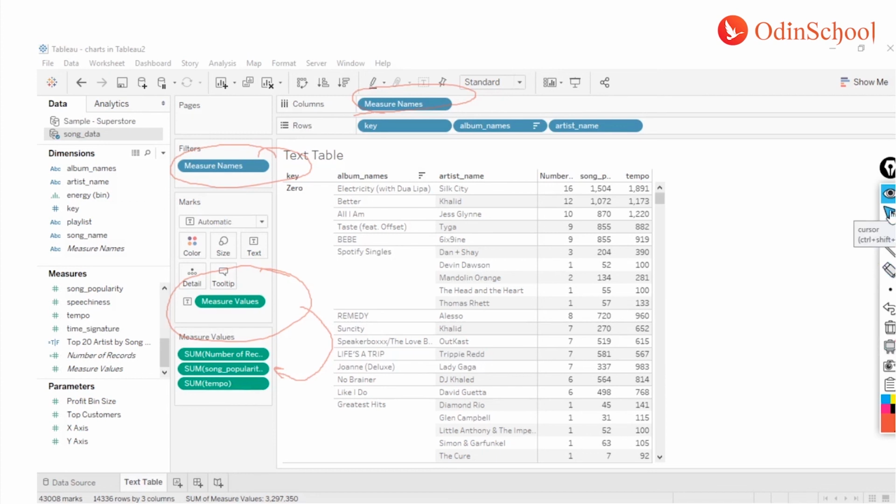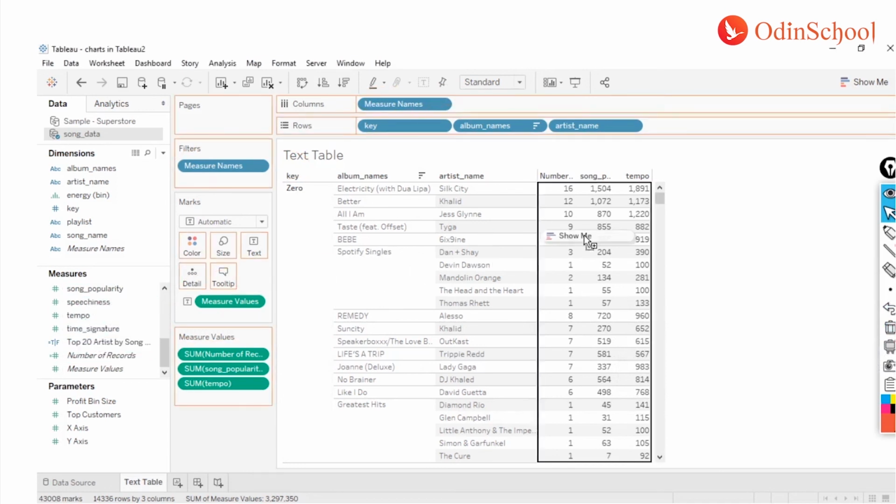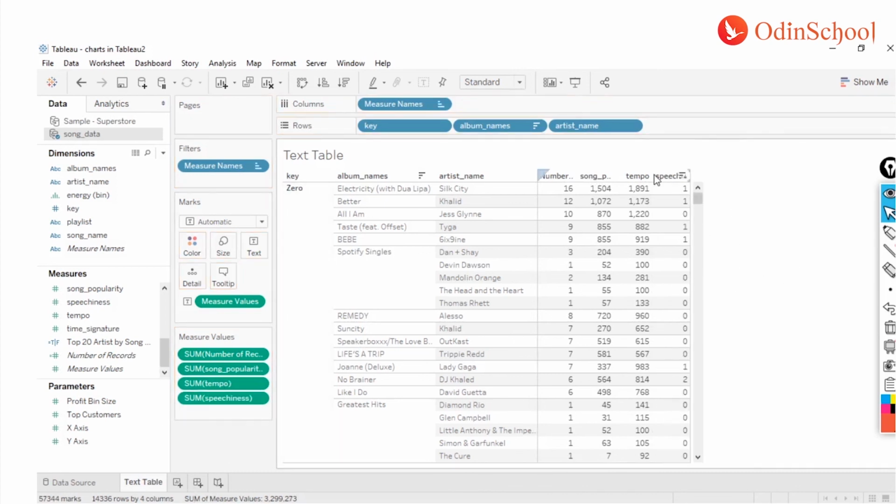Now what do you mean by Measure Values and Measure Names? If you're feeling something like that, don't get confused. It's Tableau's inbuilt functionality. I'll be giving you more details on that as well, right? But for now I can just erase this one. And let's say if I want to add something more to this one, I can just drag and drop the next columns over here, and I can keep getting them on my screen.